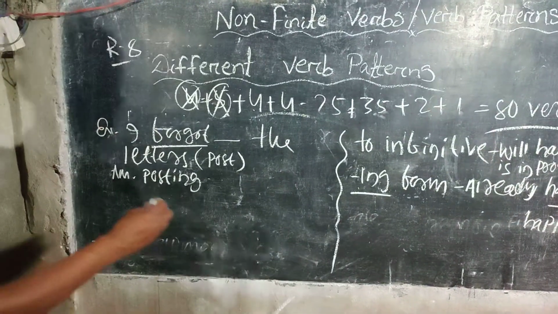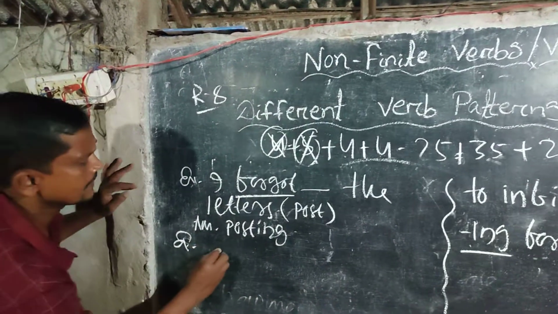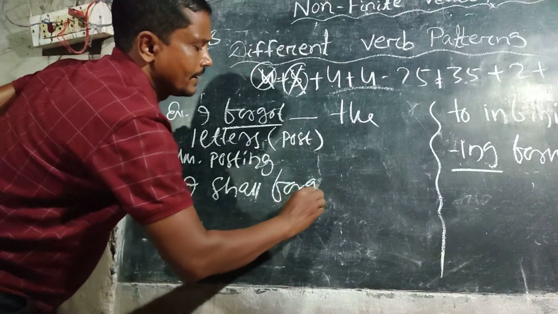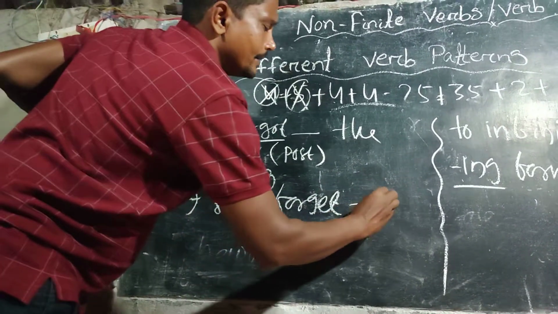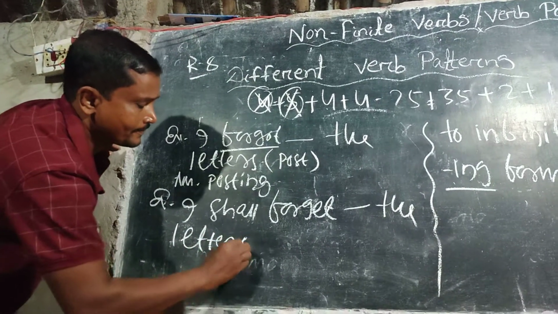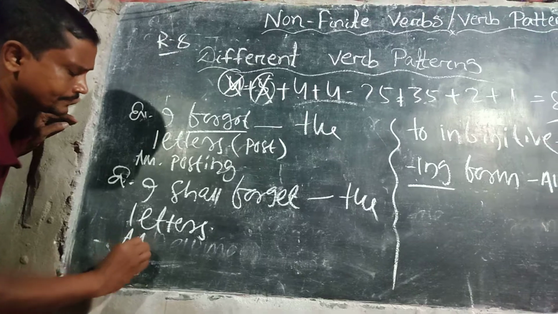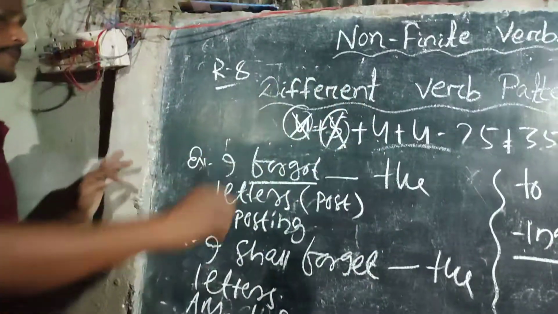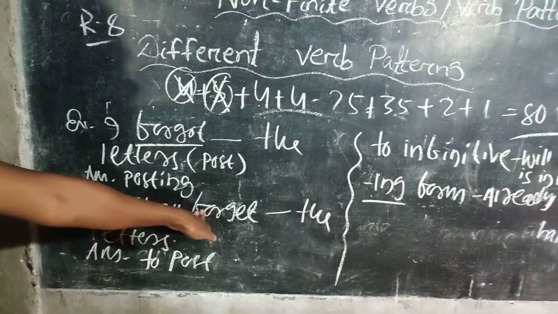And next, another example: I shall forget dash the letters. Answer: to post, because something will happen in future.